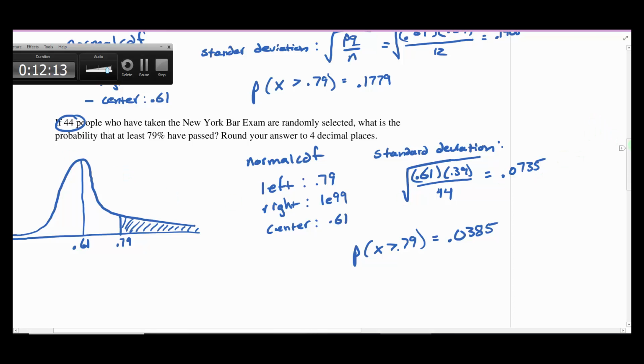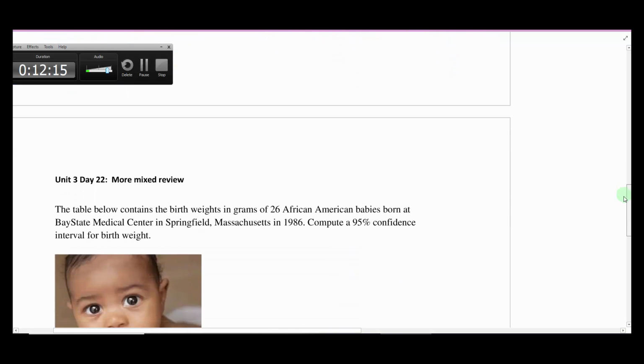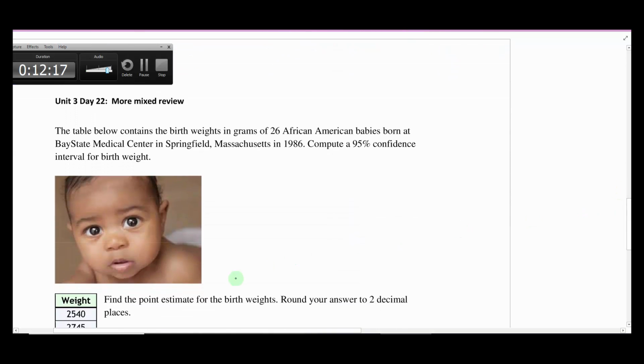All right, let's move on and talk about confidence intervals. All right, so again, when we do confidence intervals, we are estimating something.